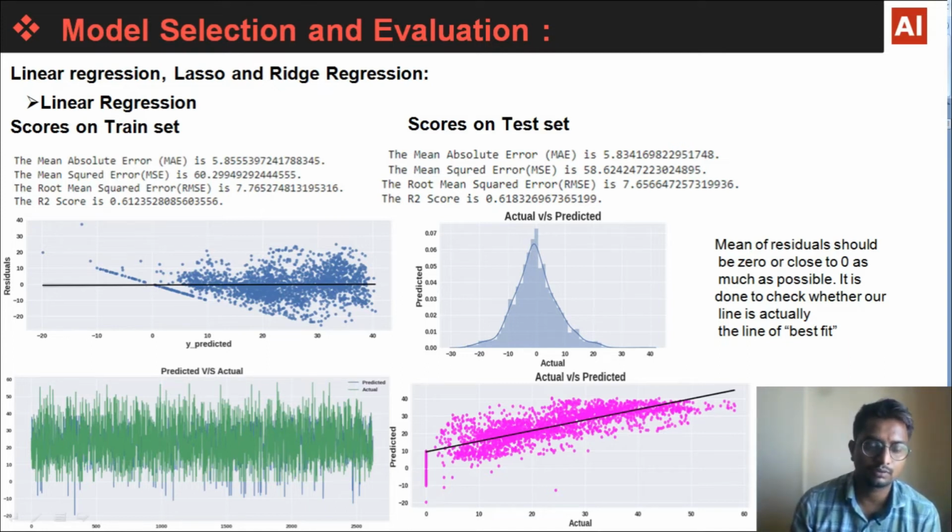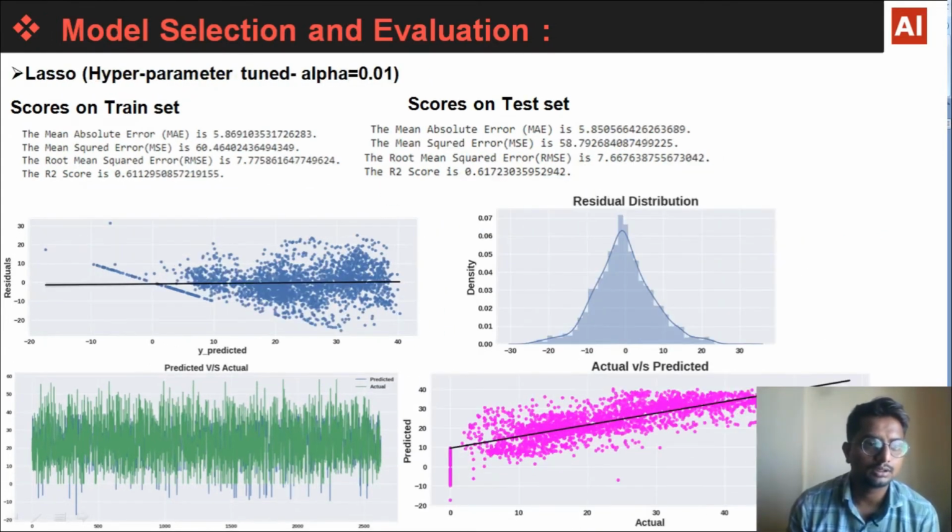These plots are similar for all the models. We have plotted the same graphs for all models. These are the scores for lasso. Here we can see the R2 score is 0.61 for the train set, and for the test set it is 0.6172, which is almost similar.